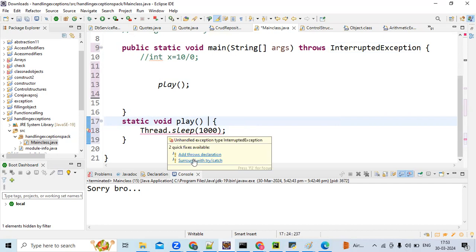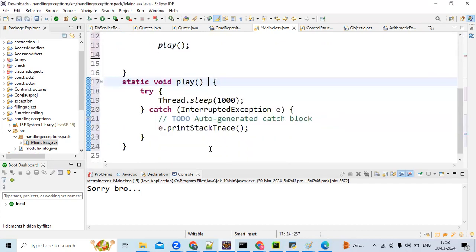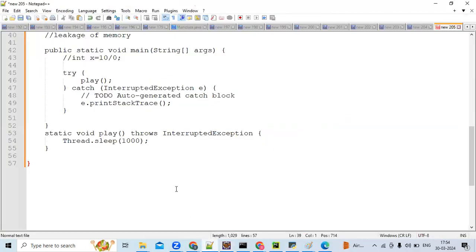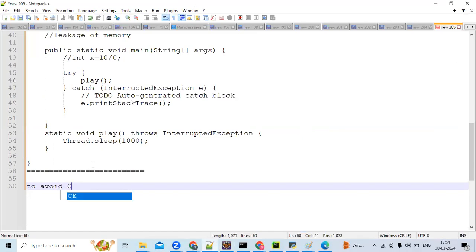But you told we can handle checked exceptions with the throws keyword also. No, you can handle in two ways. So basically, handling means to avoid compilation error. That's what I intended to say. To avoid compilation error, you can handle or implement it in two ways.